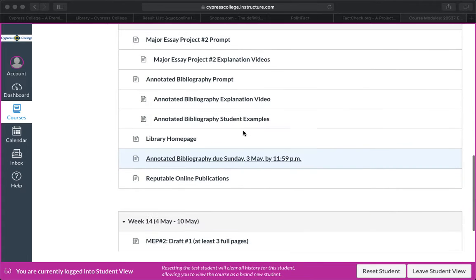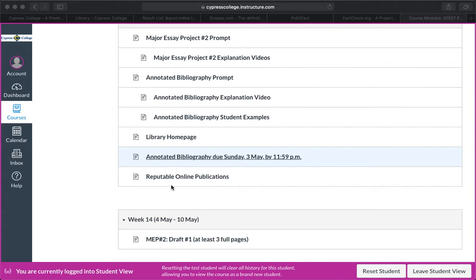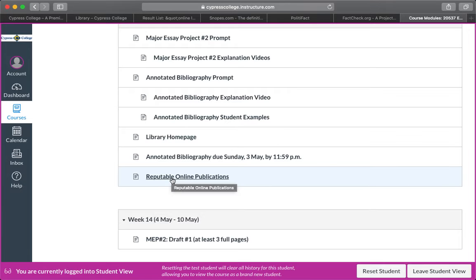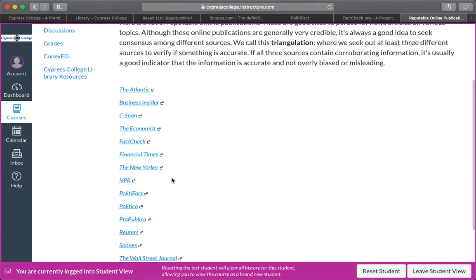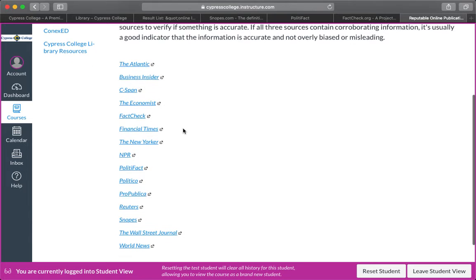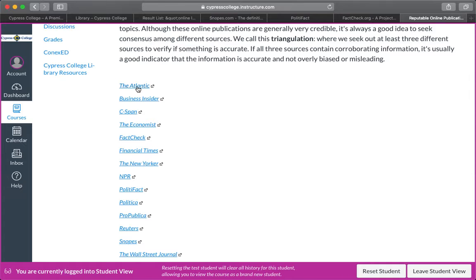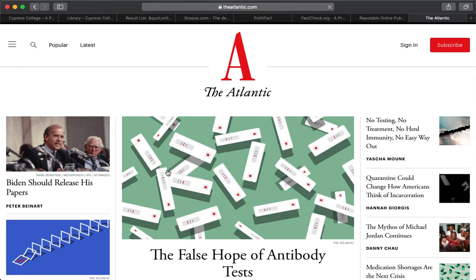One thing to help with that is to just look at some reputable online publications, just news sources. I've included a list of some pretty reputable ones, and many of these were included in the list for the short response essay that you did near the beginning of the semester. So many of these should look familiar to you. You can click on the source and it will take you to the actual publication.